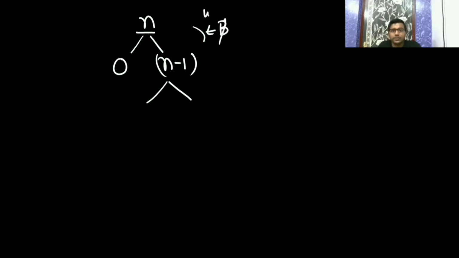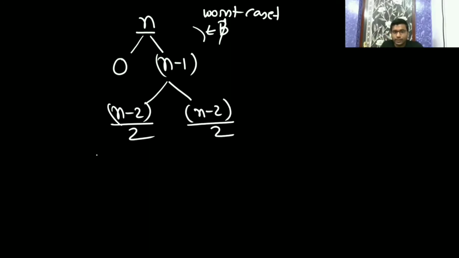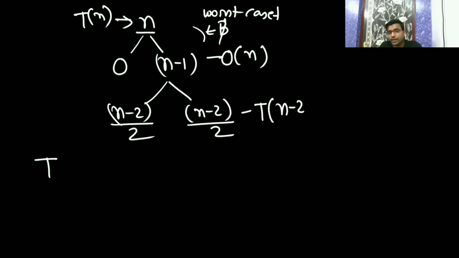Then the best case splits equally, so the remaining n minus 2 elements get divided. If the time complexity is T of n, then this has T of (n minus 2) by 2, two times.